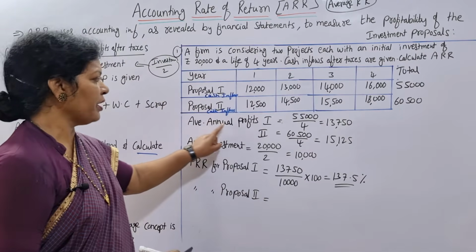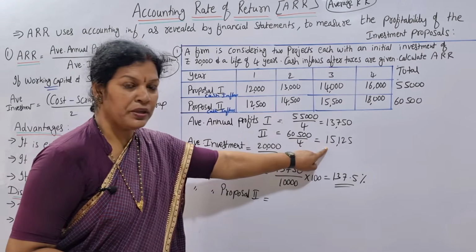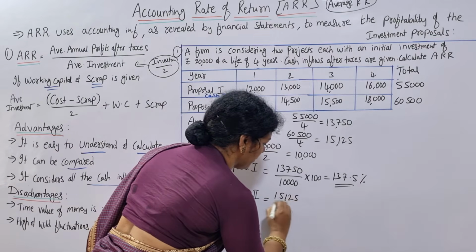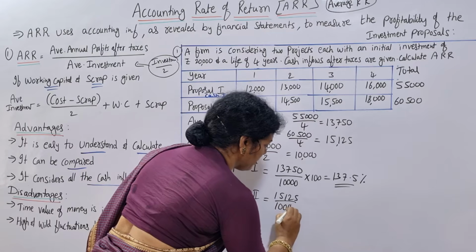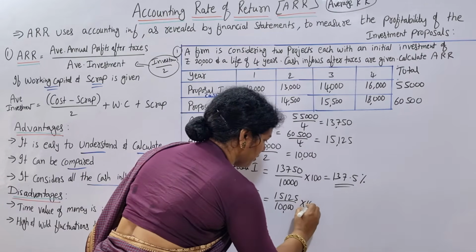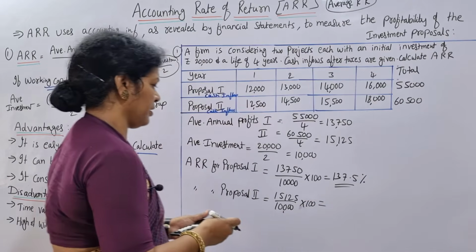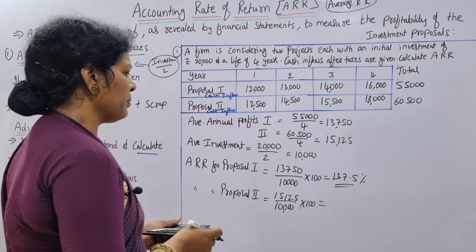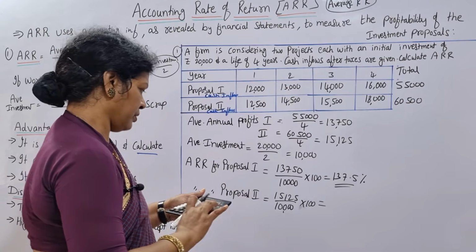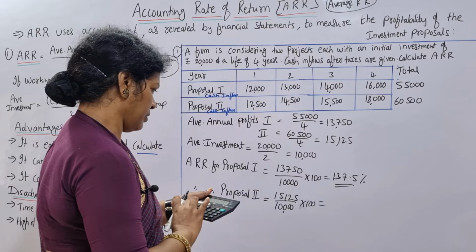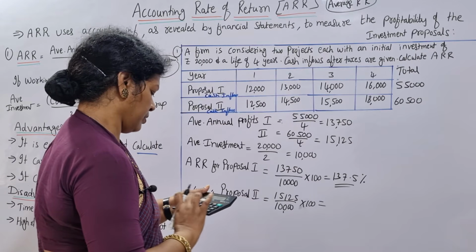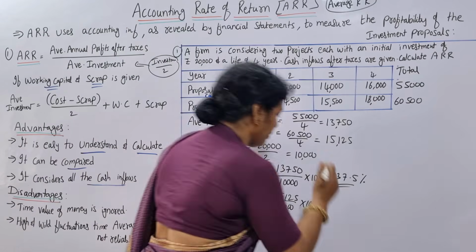In the same way, ARR for proposal 2. What is the average annual profit of proposal 2? 15,125. 15,125 divided by average investment 10,000. If you want it in percentage, you multiply by 100. So this is 151.25, right? Yeah, 151.25.